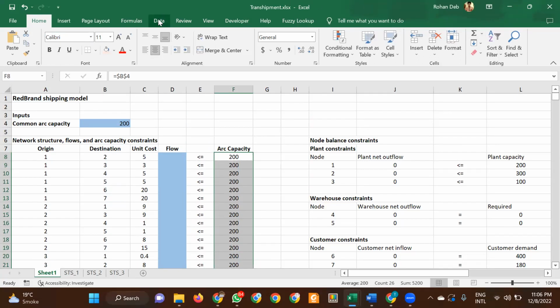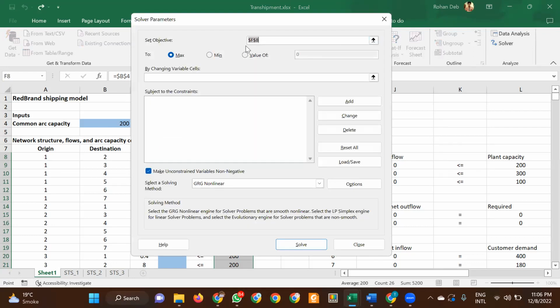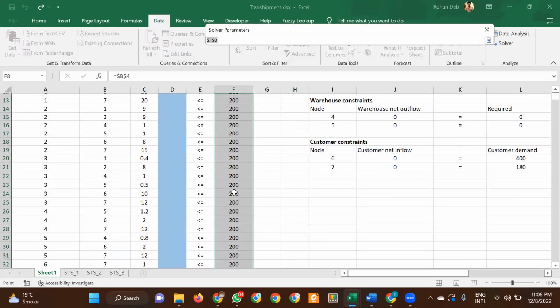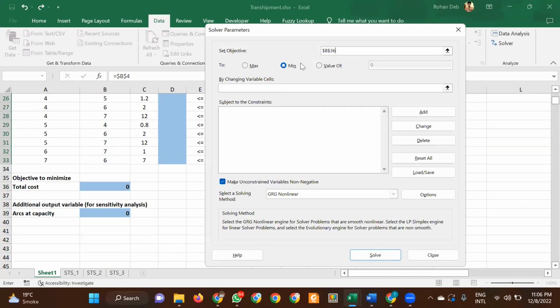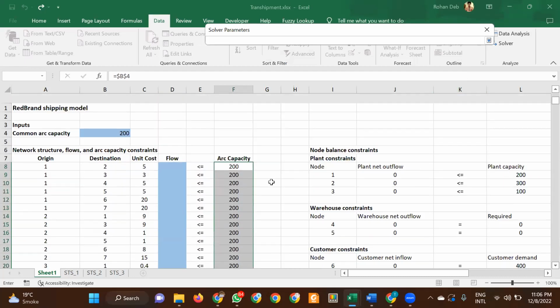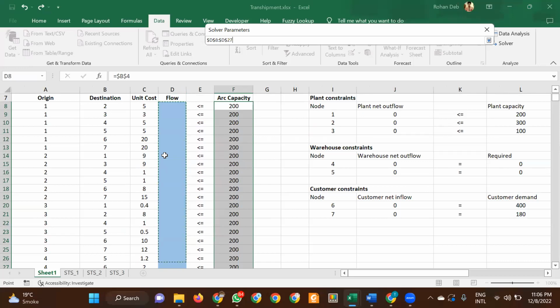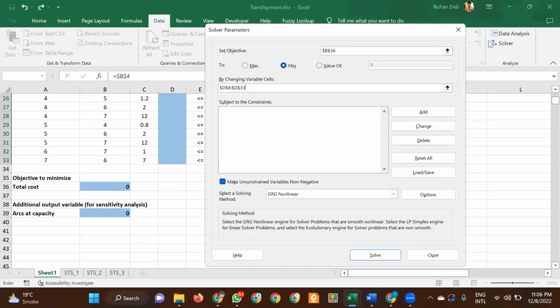Now I'll go into Solver, under Data, Solver. My first objective is to minimize the cost. So what is my objective? Go here, go to cost, and then do minimization by changing variable cells. My variable cells over here are these flow cells, from here to here. These are the variables that will be changed.